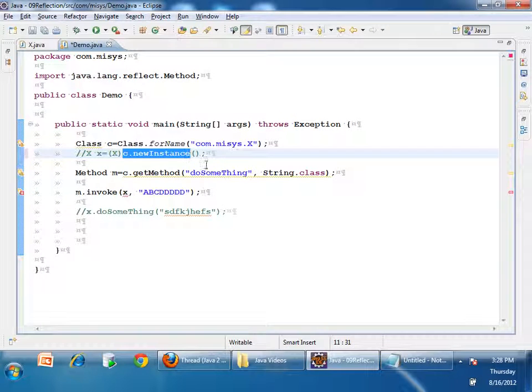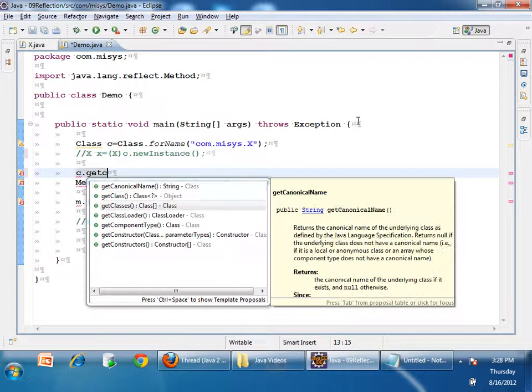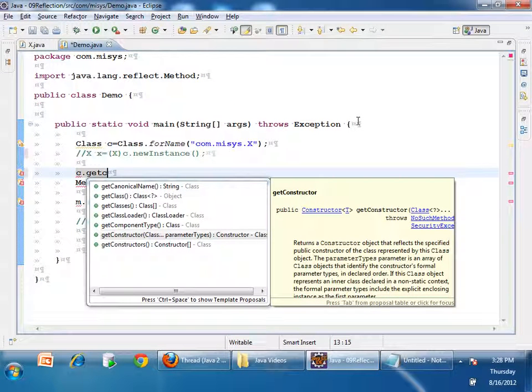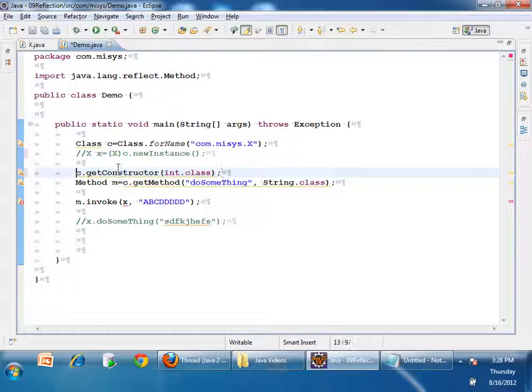So when I want a Method object, I said c.getMethod. C.getConstructor will give me a Constructor object. The constructor is taking what parameter? Int. Int.class. Actually, int means the wrapper type Integer. Integer.class object is called. When I say int.class, the wrapper type is called. Right? I will be getting a Constructor object.